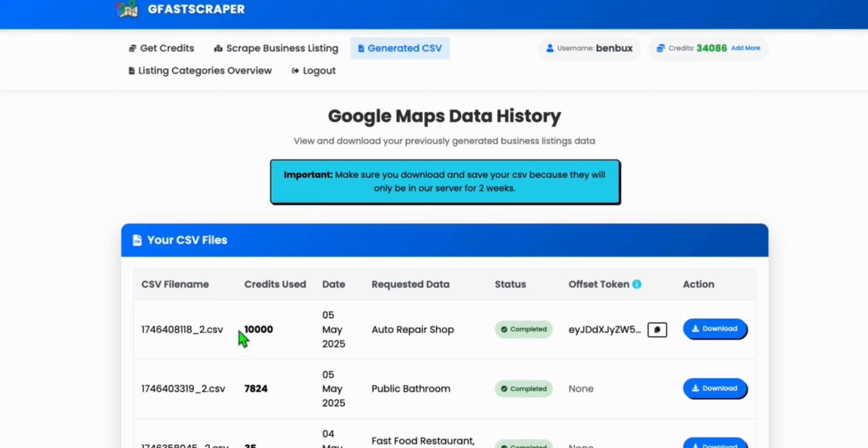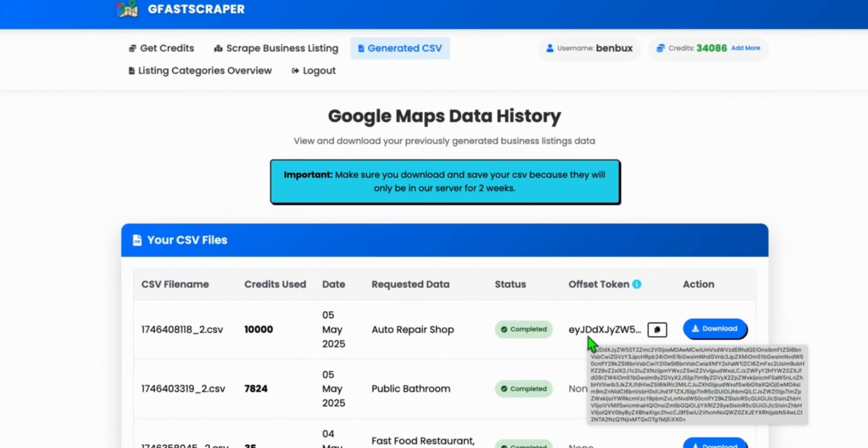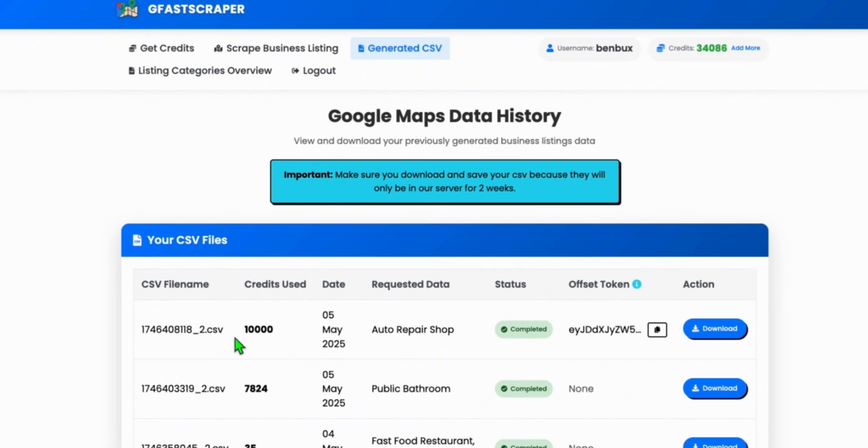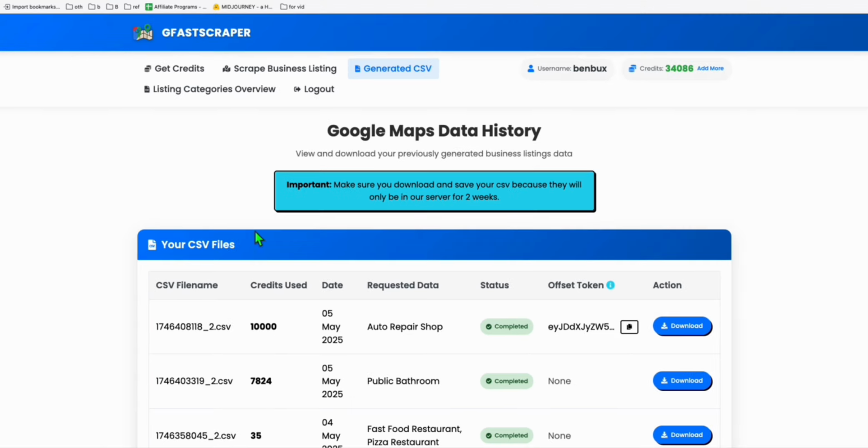If you request another 10,000 listings, it will not duplicate the listing that you requested, because you can use this offset token, which tells the GFast scraper to bypass the data that you already had. All right, so that's one good thing when you're using GFast scraper.